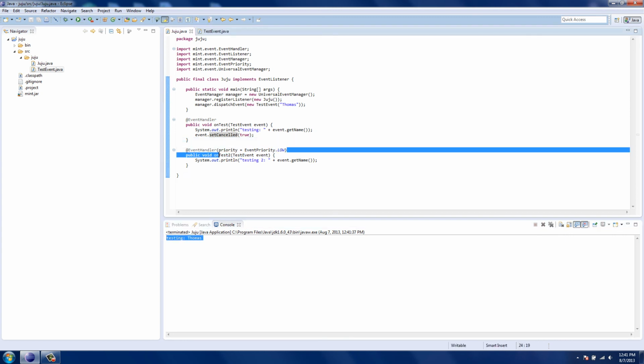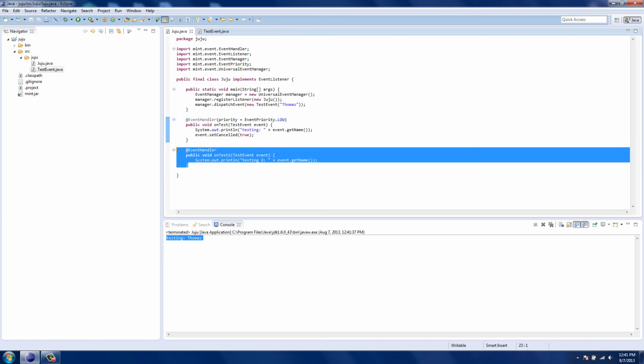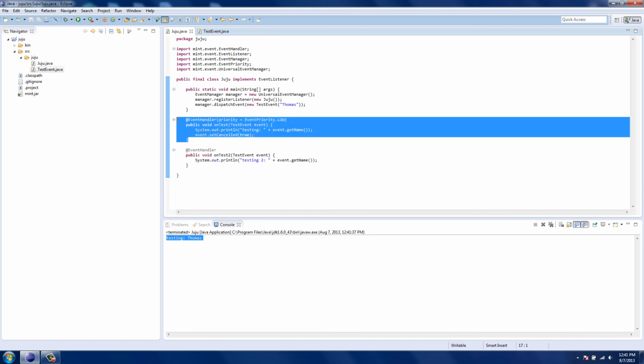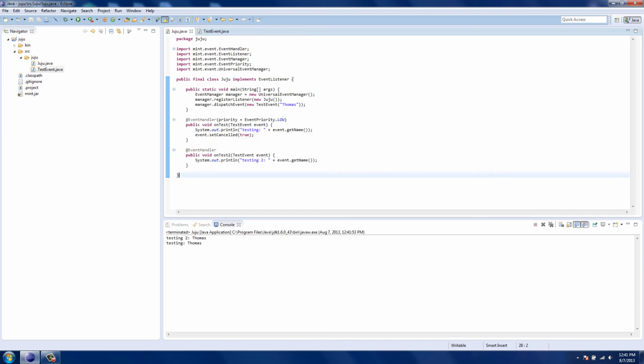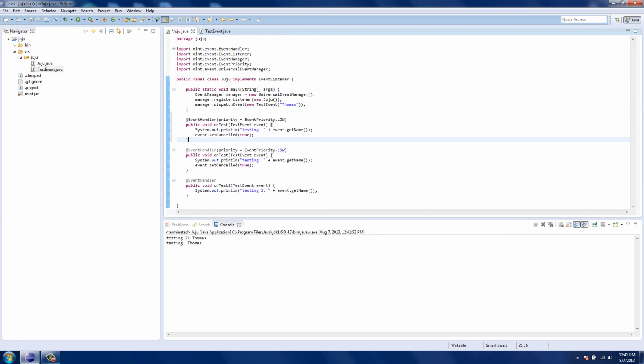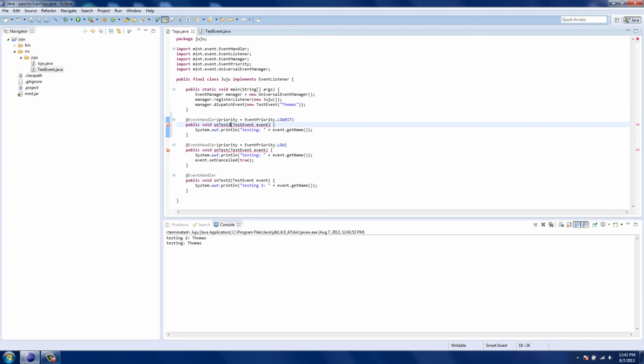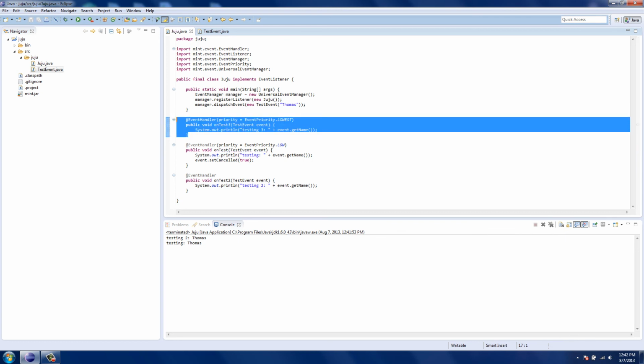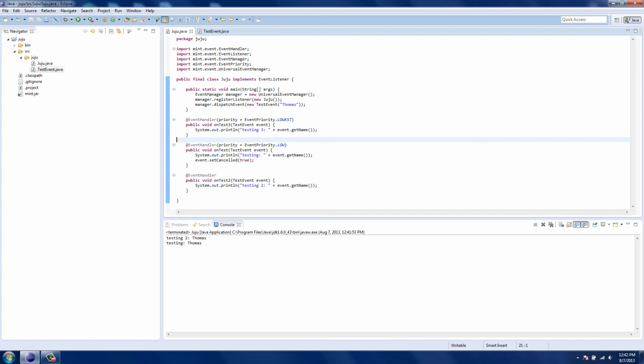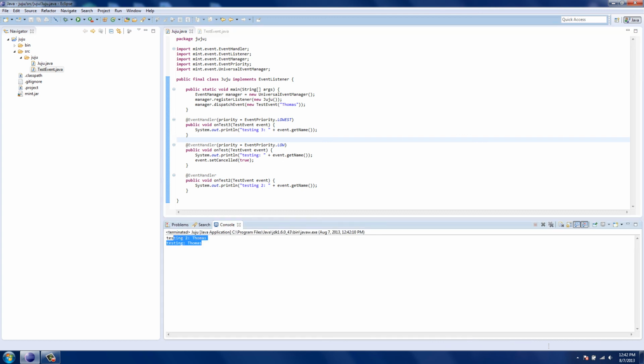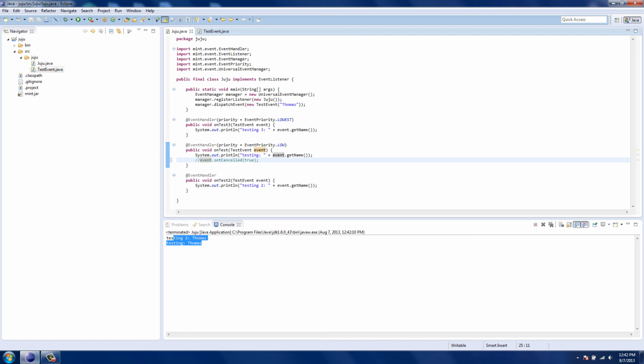But say we went the other way around. In this case, both are going to get executed. This one's going to get executed first. The event's not going to be canceled at the time. And then it's going to do this one, and that'll cancel further event dispatches. So say we made another event handler, and we made it lowest priority. I'll call it on test 3. This one won't get executed because the second one's setting it to cancel. So you see, same thing. And if we remove the cancellation, we'll see that number 3 does get executed in the proper order.